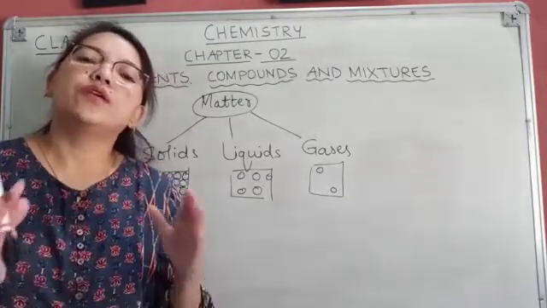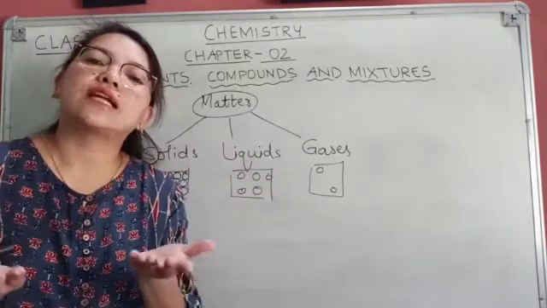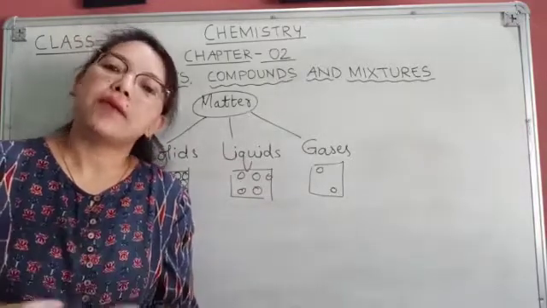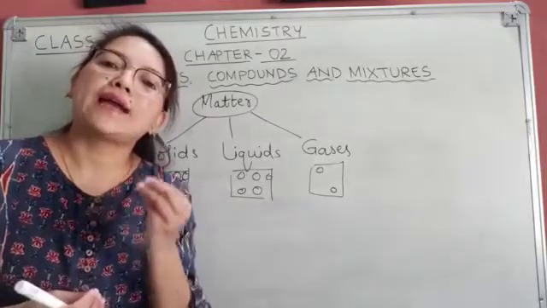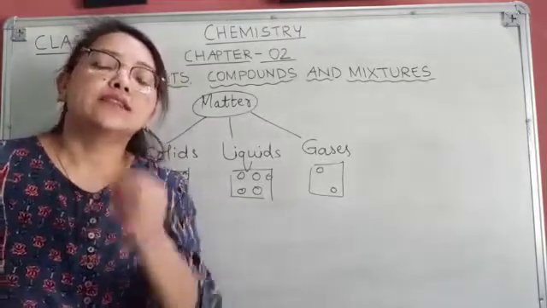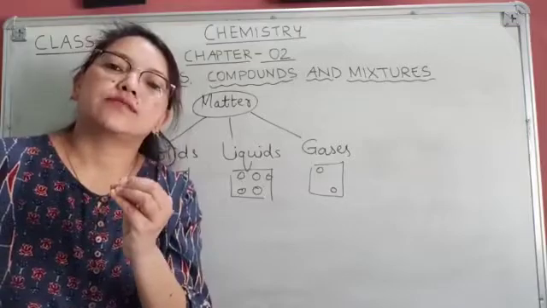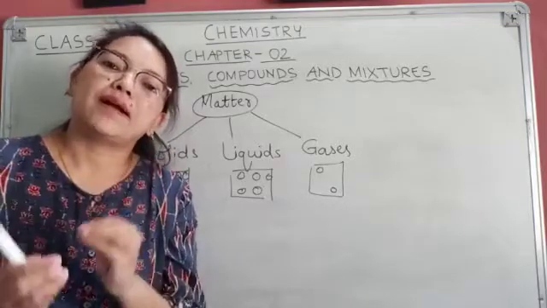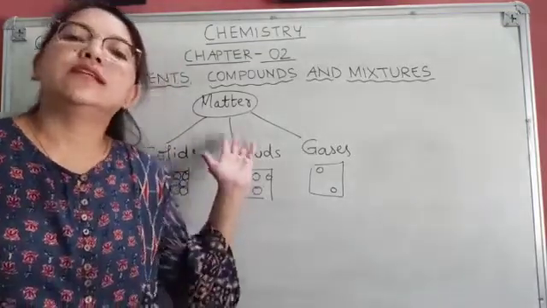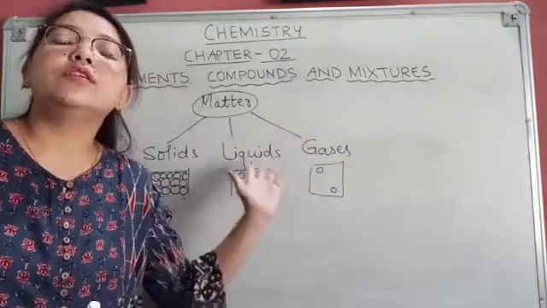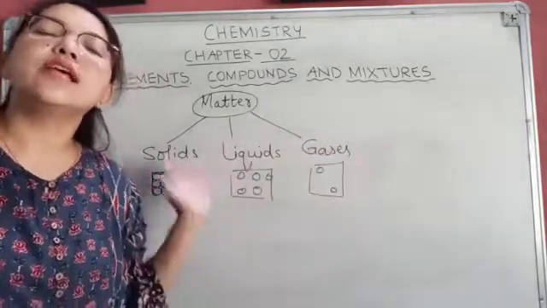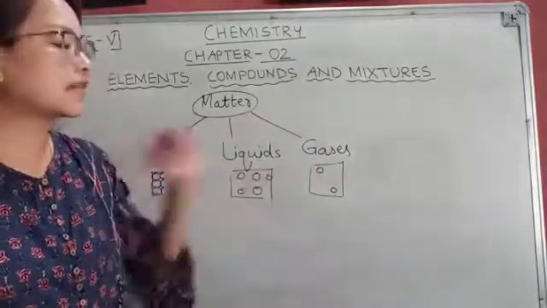Whatever we see around us is matter, and it is made up of atoms, the tiny particles present in matter. Matter has 3 states: solid, liquid and gases.